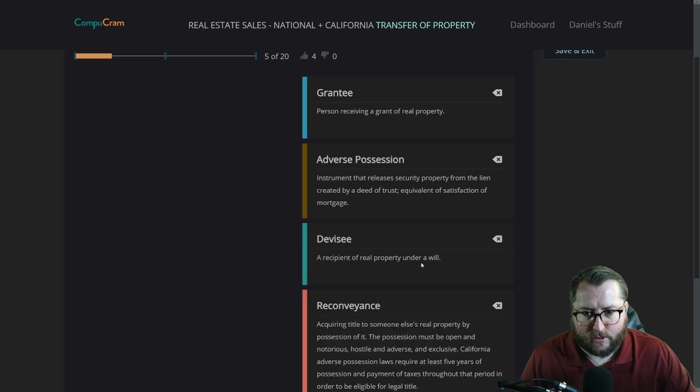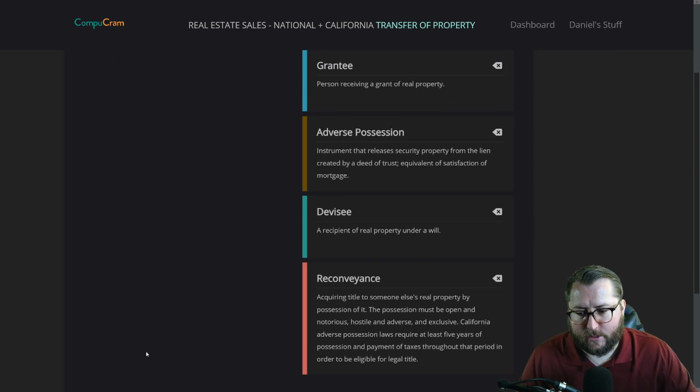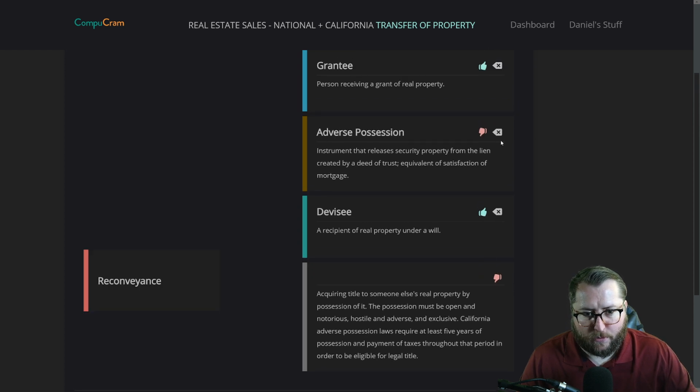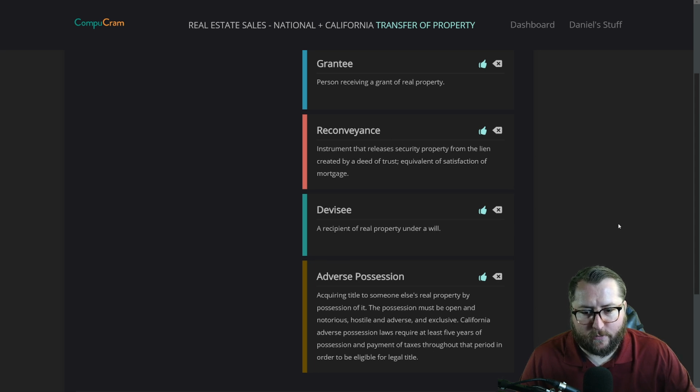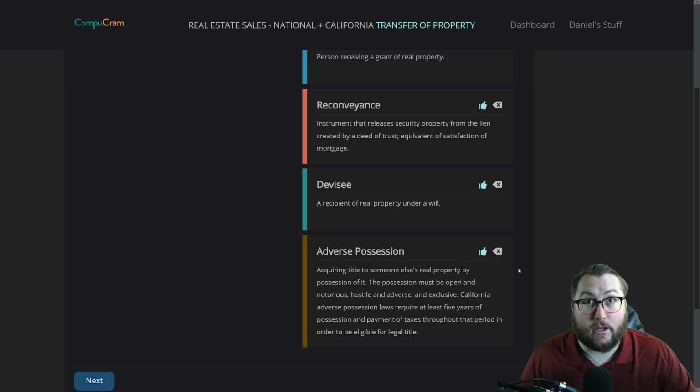These could be switched. We'll check the answer. Okay, these are switched up. Let's go through them real quick again. Reconveyance would be an instrument that releases security property from the lien created by a deed of trust, equivalent of satisfaction of the mortgage. That's the reconveyance. And adverse possession, that's the big long one. California requires 5 years of possession and payment of taxes.